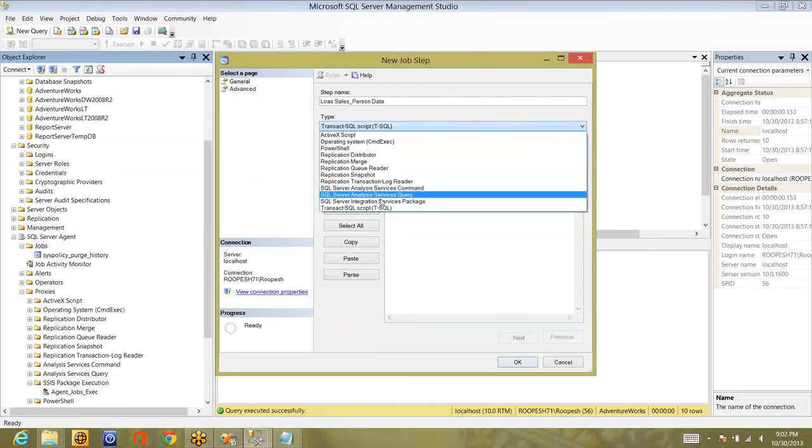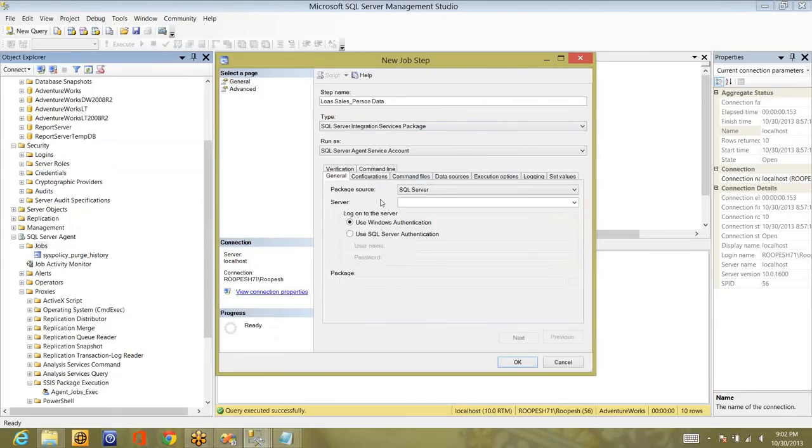Now, our requirement is to execute the integration service package, and here I have selected the SQL Server Integration Services package option, and Run as. Here I'm going to use the proxy that I have created, which has administrator access to all the packages deployed.